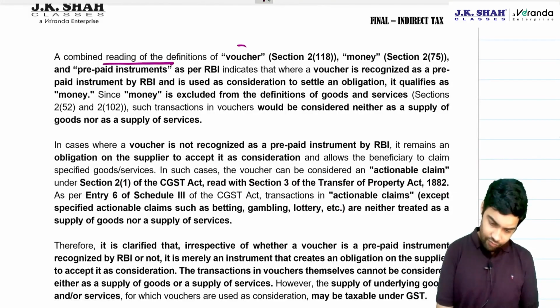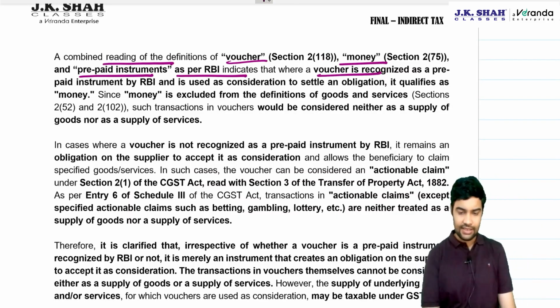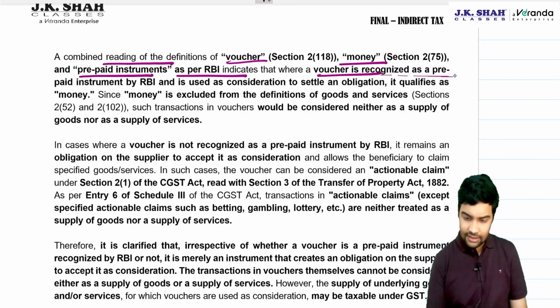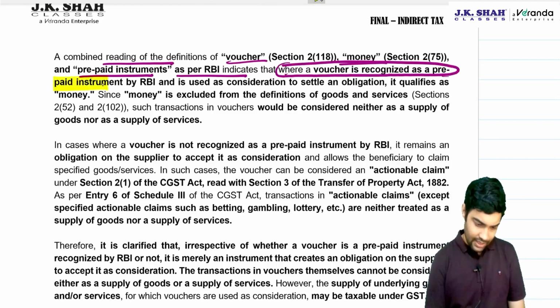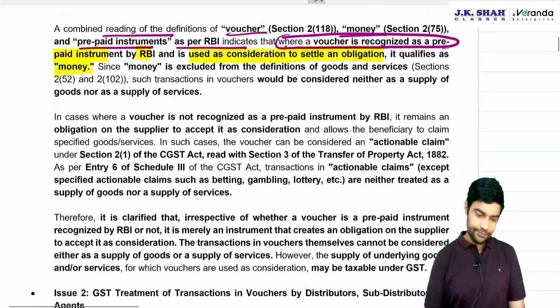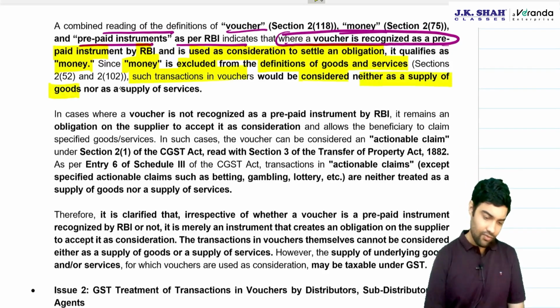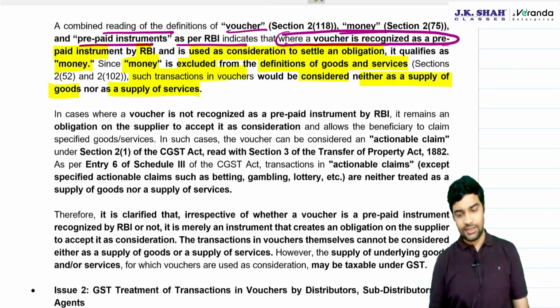A combined reading of vouchers, money, and PPI as per RBI indicates that where a voucher is recognized as PPI by RBI and is used as consideration to settle an obligation, it qualifies as money. Since money is excluded from the definition of goods and services, such transactions in vouchers would be considered neither as supply of goods nor as supply of services.